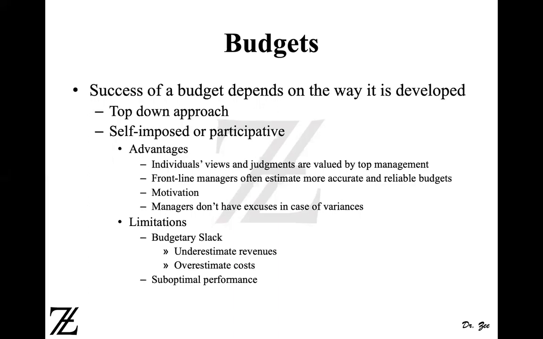Now the disadvantage of this is that line managers may have more knowledge of their department than the top management, right? So if the CEO is imposing a budget on a production, manufacturing, purchasing, or assembly department, they don't have as much knowledge of how it works and what kind of costs are involved.